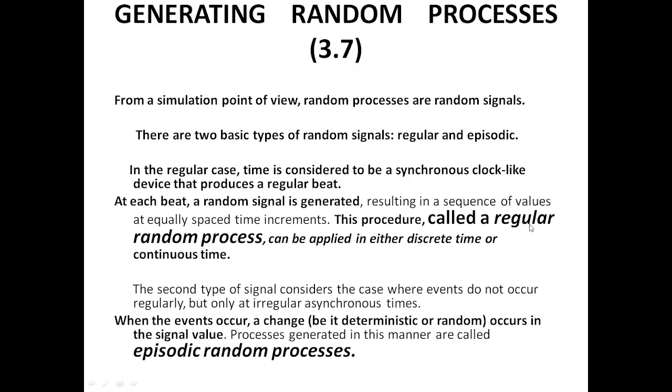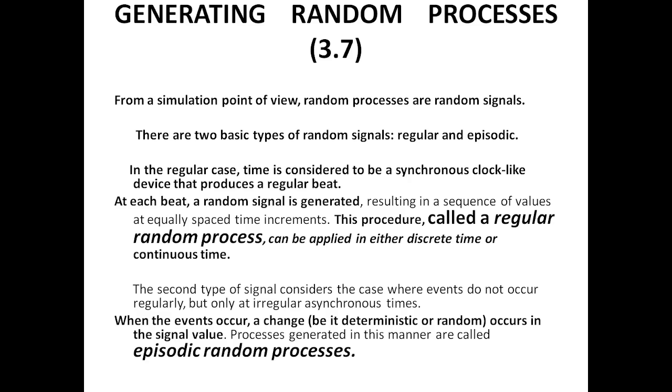Such a process is called a regular random process, and it can be applied to either discrete time or continuous time. We have seen the discrete and continuous cases also. If the curve is continuous, then we call it a continuous signal, and if the curve is discrete, like I am showing with the mouse, then it is discrete. So what is a regular random process?